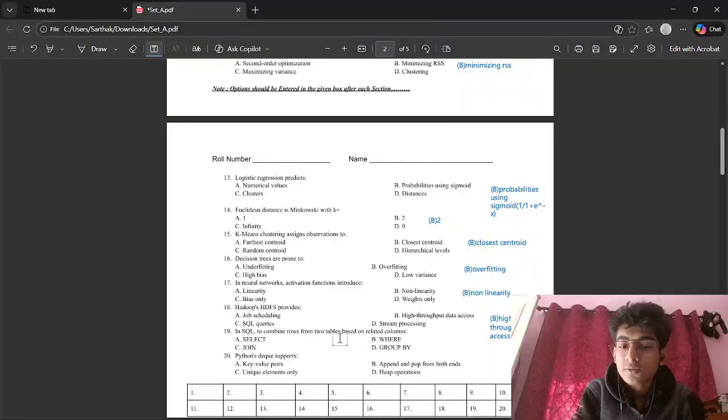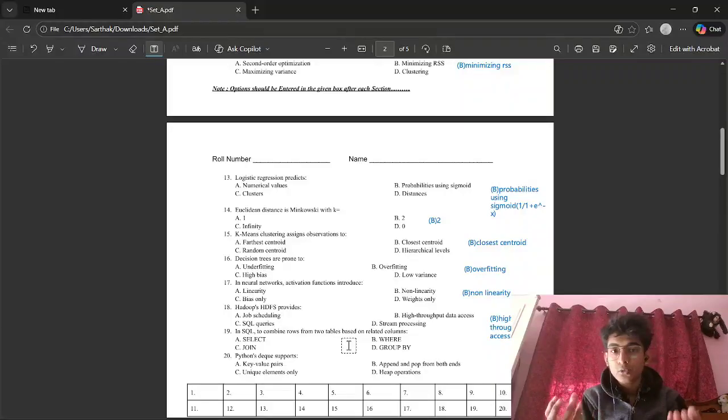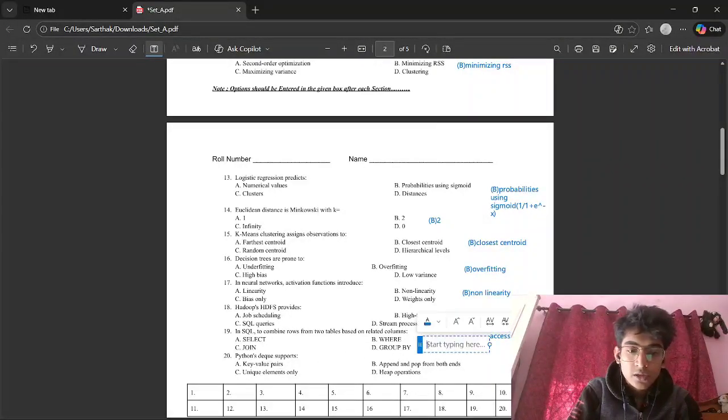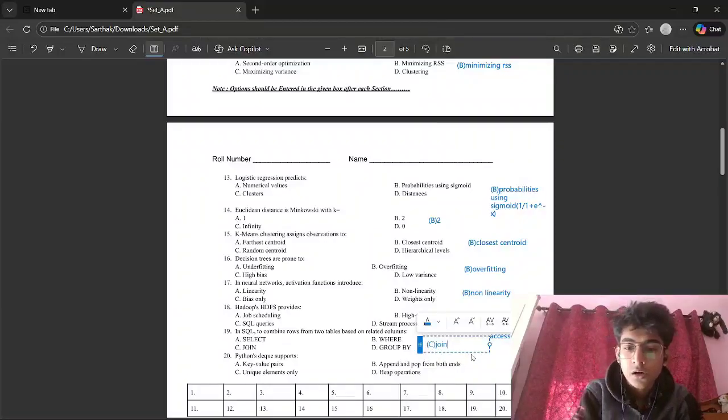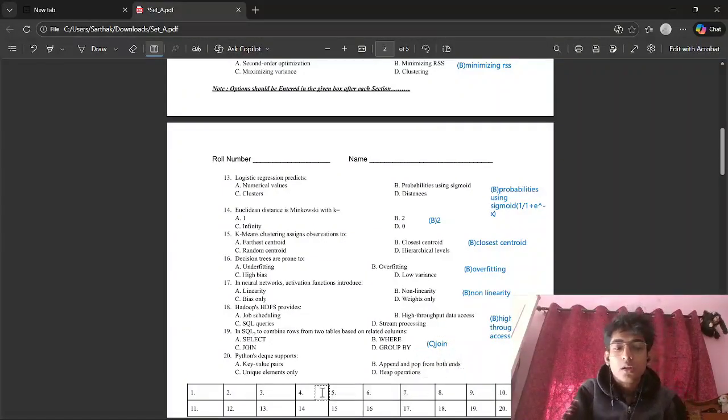In SQL, to combine rows from two tables based on related columns. Okay, so we have to combine two tables based on related columns. What clause will we use? The correct answer should be join, because select is used for displaying, where is used for conditions, join is used as I just told, and group by is used for grouping the records. We have inner join, outer join, left join, right join, according to our need, right?